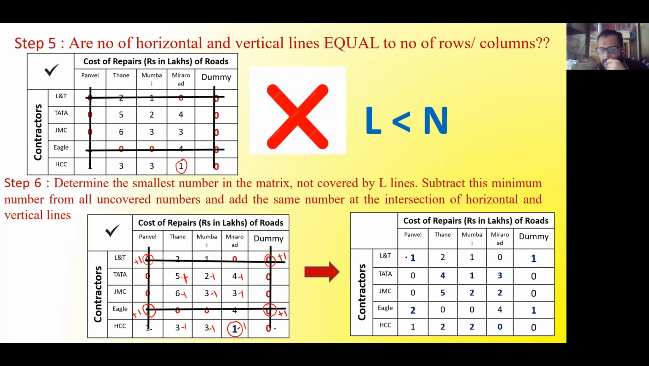Dummy one vertical. Okay, done. Then after that, Mira Road one also vertical. Then Eagle horizontal. Okay, good. And this will be vertical. Perfect. So here we can see that this is one of the possibilities in which it can be covered in a minimum number of 4 lines.